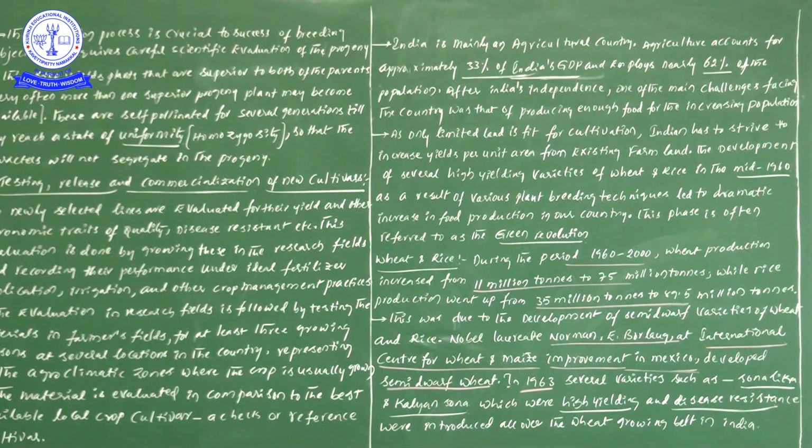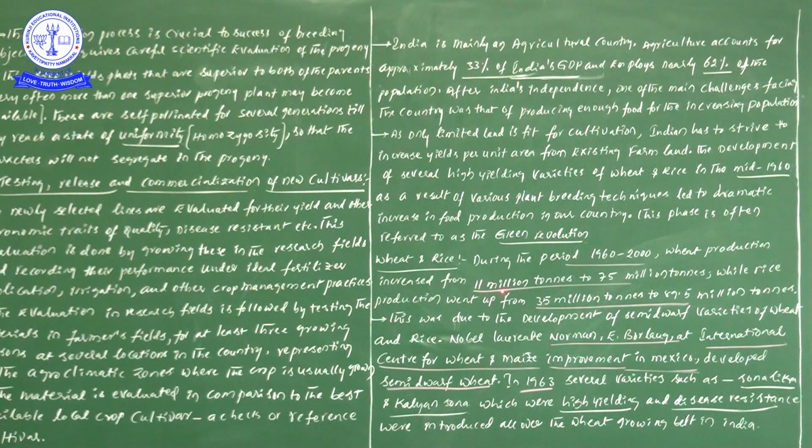So that particular thing only we are referring to as the Green Revolution. Next one, wheat and rice information. So what is the point I am going to give you now? During the period 1960 to 2000, wheat production increased.